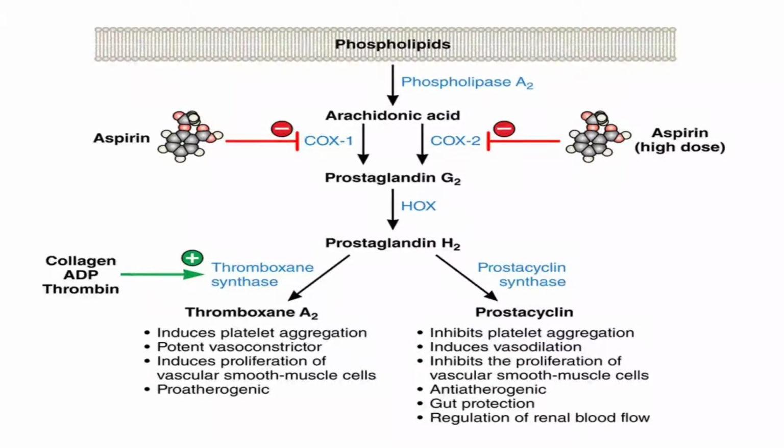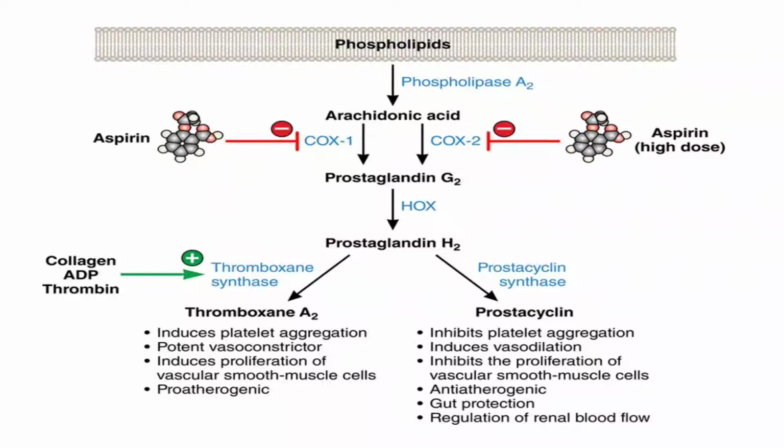Number one, thromboxane A2, by the presence of the enzyme thromboxane synthase. Second one is prostacyclin, by the presence of the enzyme prostacyclin synthase. After administration of aspirin 75 mg, it inhibits the enzyme COX-1, thereby it inhibits the release of thromboxane A2.